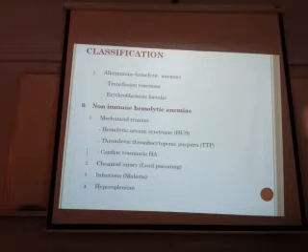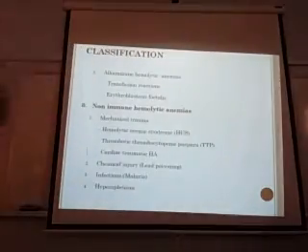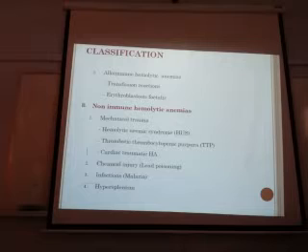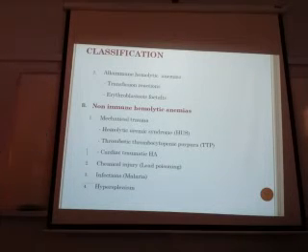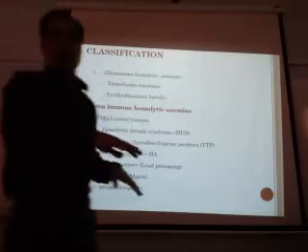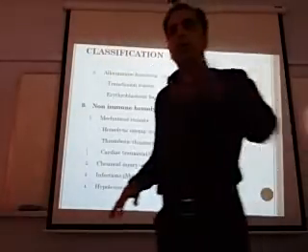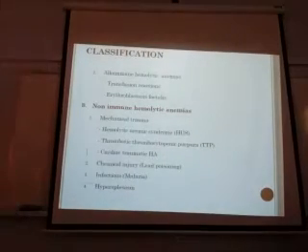Second is alloimmune hemolytic anemias. Autoimmune is directed against self RBCs. Alloimmune is when there is an outside transfusion, or erythroblastosis fetalis, Rh incompatibility between the mother and the fetus. That is called alloimmune hemolytic anemia. In autoimmune, your own body forms antibodies against your own RBCs. But here, you need the transfusion from outside, then your body will form the antibodies. So these are two.